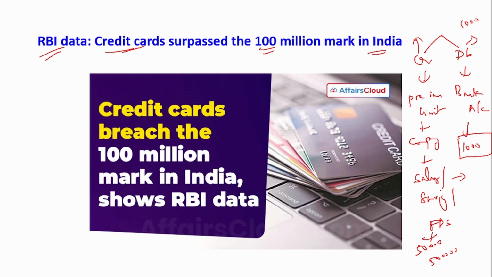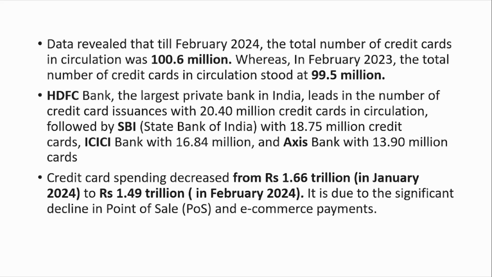And you can spend for about 30 days or 45 days interest free. If you don't repay it within 30 or 45 days, then interest will be added on your outstanding. So this is how the credit card and debit card work. Now, the data revealed that in February 2024, the total number of credit cards in circulation was 100 million, whereas in February 2023, it was 99.5 million. So, for the first time it has crossed the 100 million mark.